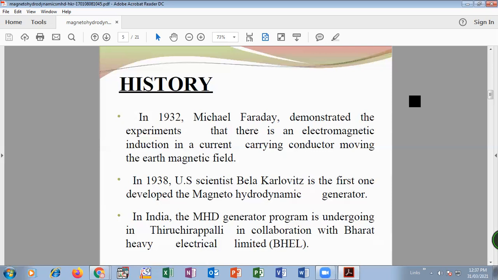Again, it is based on the magnetohydrodynamic theory, which was proposed by the scientist Bela Karlovitz in 1938. Okay, and in India, there is one magnetohydrodynamic plant working in Tiruchirappalli, which is in collaboration with BHEL, that is Bharat Heavy Electricals Limited. So all this is regarding the history of magnetohydrodynamics.